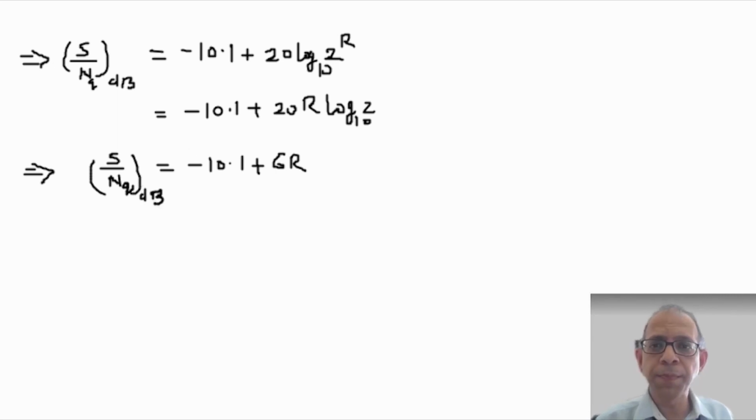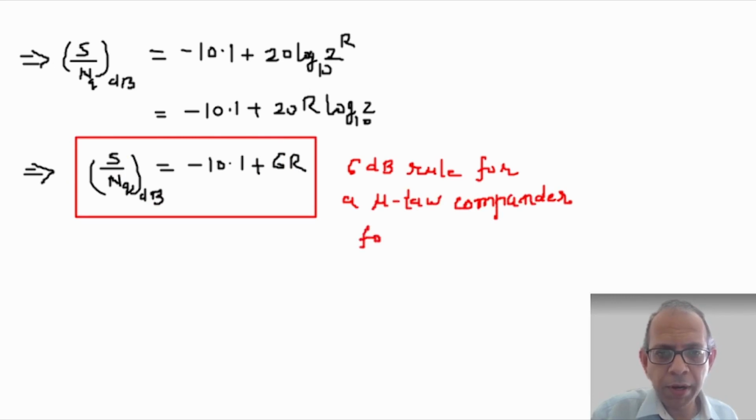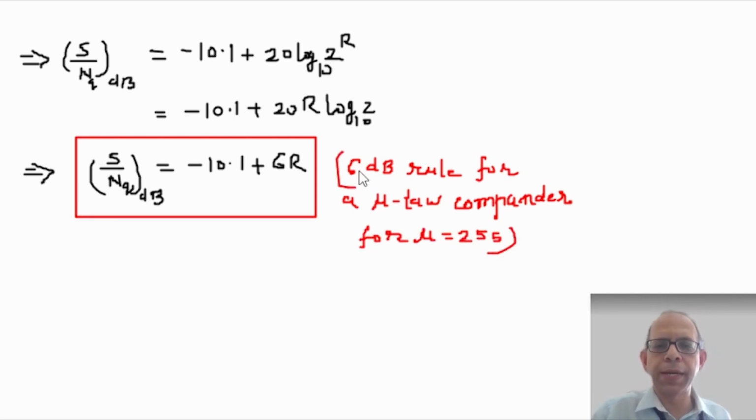For a mu law compander, this is the 6 dB rule for mu equal to 255, which is a typical value used in mu law companding.